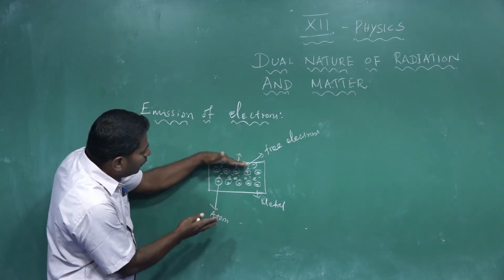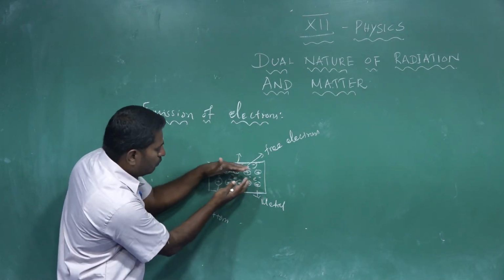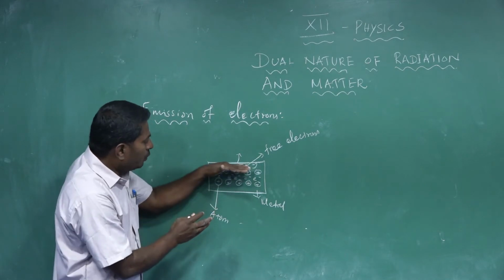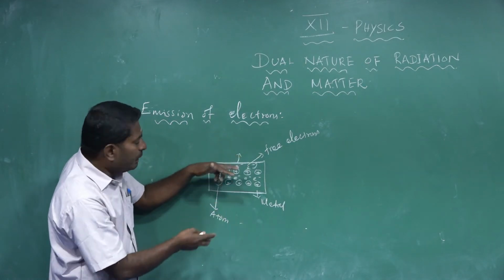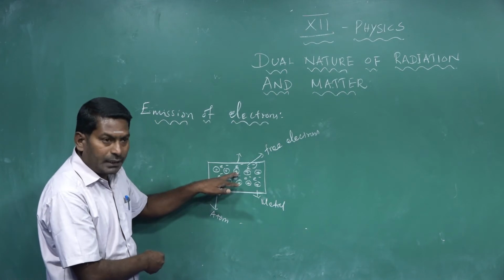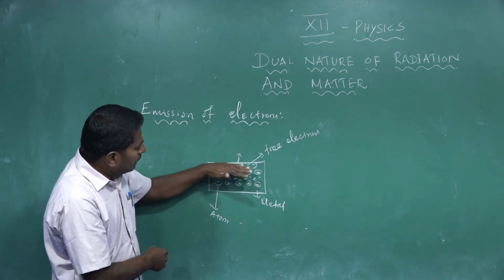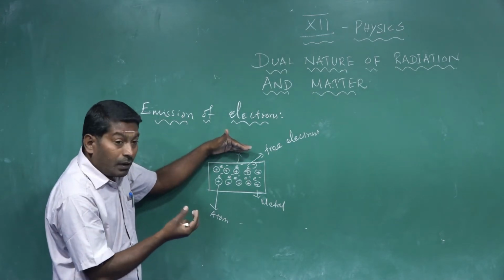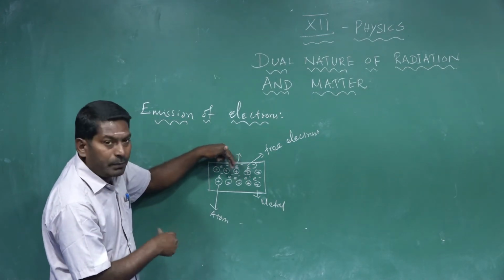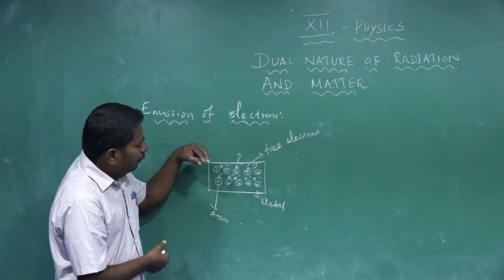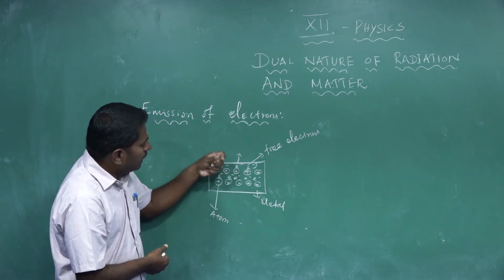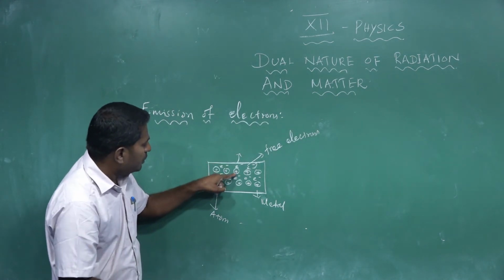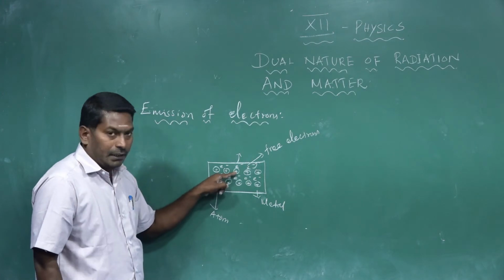Why do electrons not come out from the surface of the metal? All free electrons are randomly oriented in all possible directions inside the metal, but they do not have sufficient kinetic energy to leave the surface, overcoming the surface barrier created by the positive nuclei of the atoms. For free electrons to come out, they must acquire some additional energy supplied by an external agency. Then, with more kinetic energy, they reach the surface and overcome the barrier potential produced by the positive nuclei of the metal.